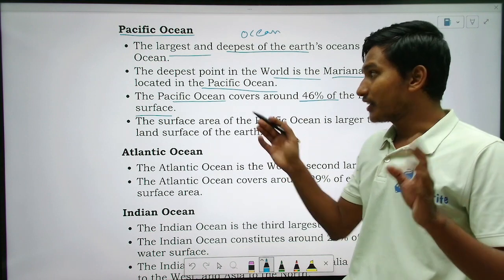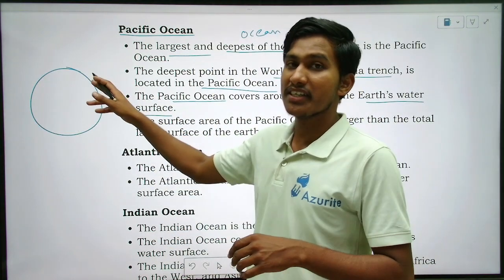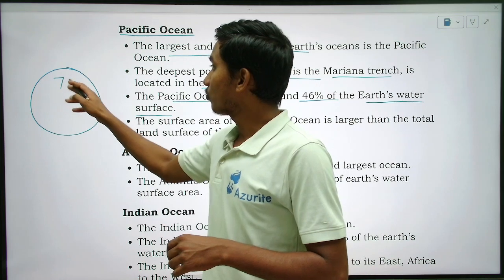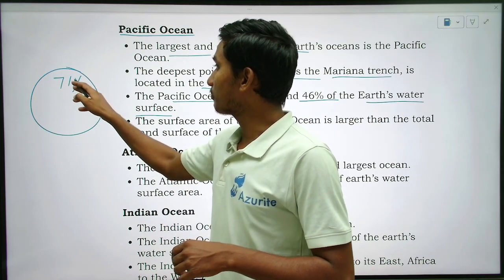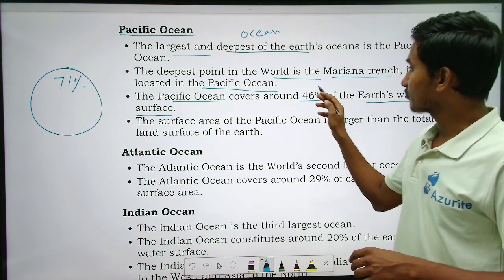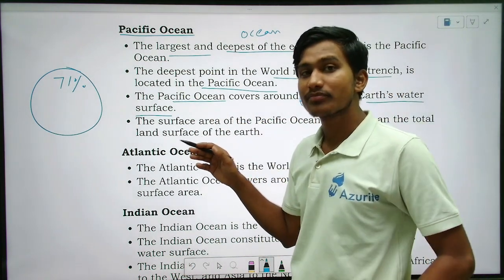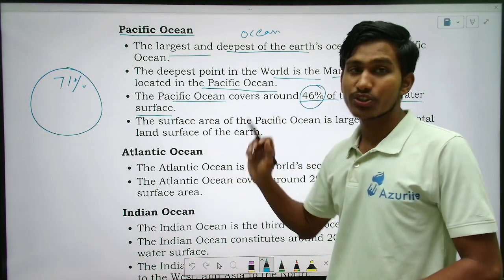The total Earth is covered with how much percent of water? Nearly 71% it is covered. In that, nearly half, 50%, is covered by the Pacific Ocean.